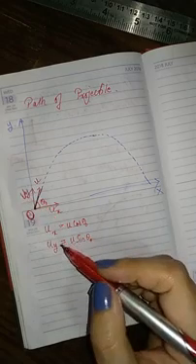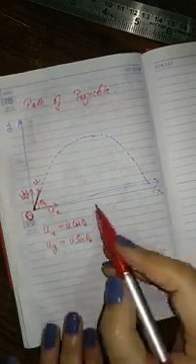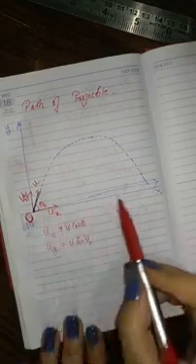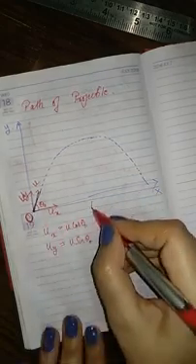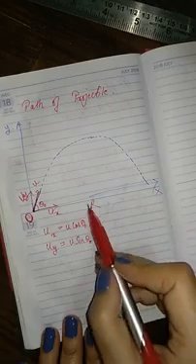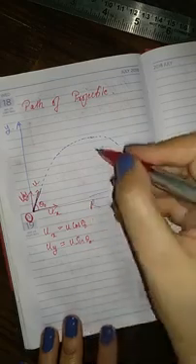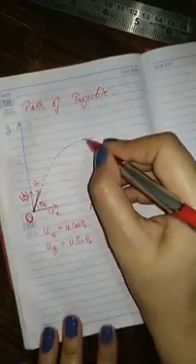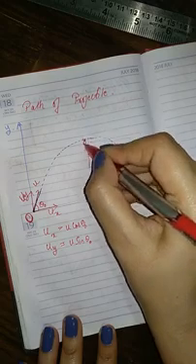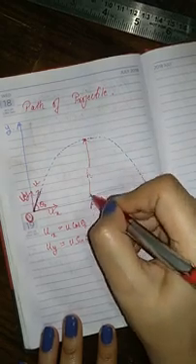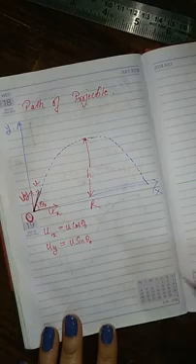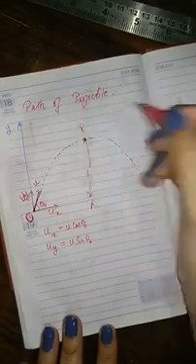Now let us find the displacement of the body. A few notations have to be introduced. This distance from O to X is R. This R is known as the range of the projectile. This point is the maximum height, which is denoted by H, the maximum height of the projectile. Let us mark this point as P.